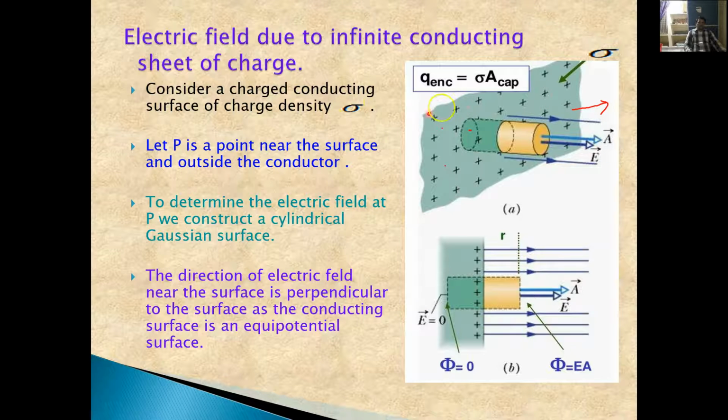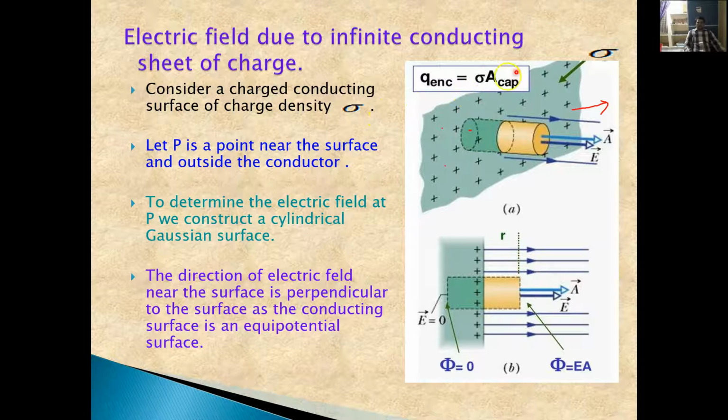Suppose you consider the area of this particular conducting sheet, on which a charge Q is distributed uniformly, then the surface charge density sigma is equal to the total charge enclosed in the sheet divided by the area. So sigma is equal to Q by A, where Q is the charge enclosed within this sheet of charge.